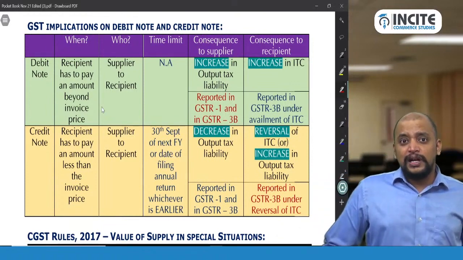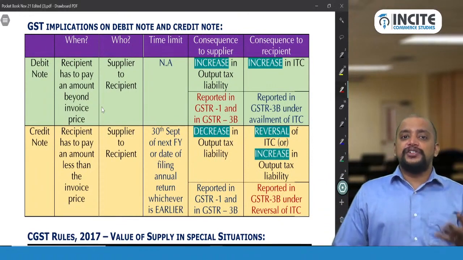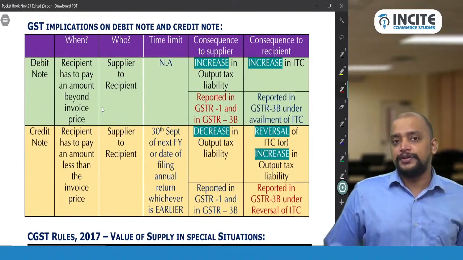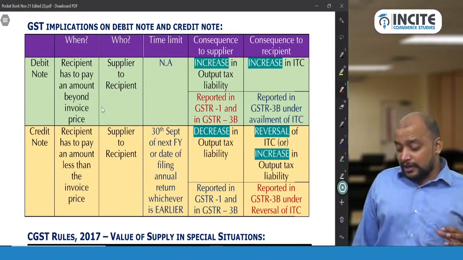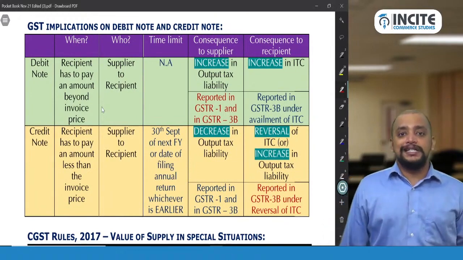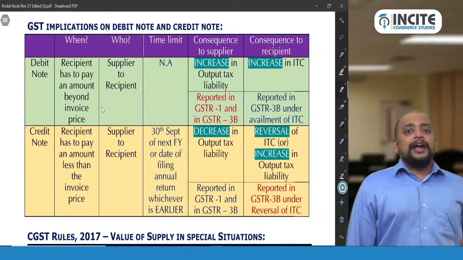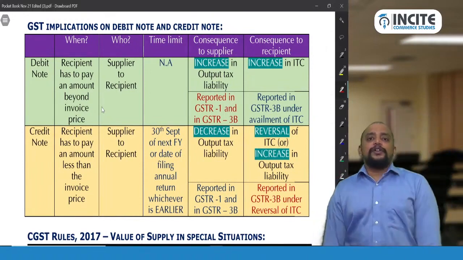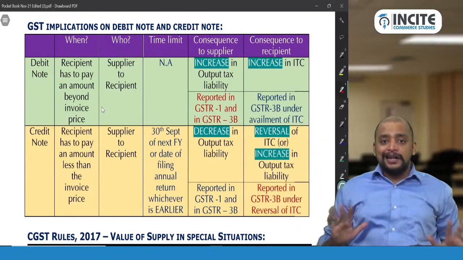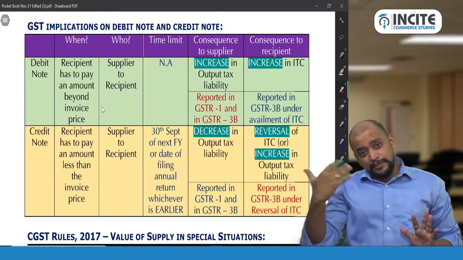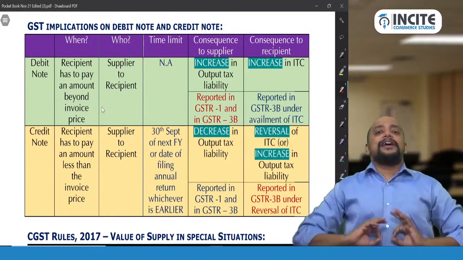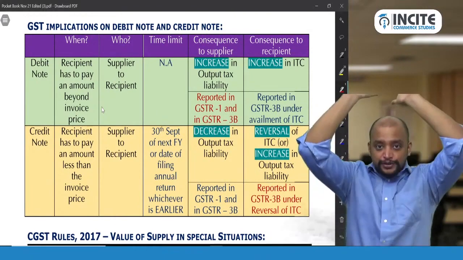And credit note will come into picture because of the cash discount or any discount that we are giving after supply, post-supply discount. The provisions related to debit note and credit note are given under section 34 of CGST Act. And when will this debit note and credit note be given? Supplier only will be giving debit note or credit note to the recipient under GST. Under GST, recipient giving debit note or credit note to the supplier is not there. Under GST, supplier giving debit note or credit note to the recipient is only there.